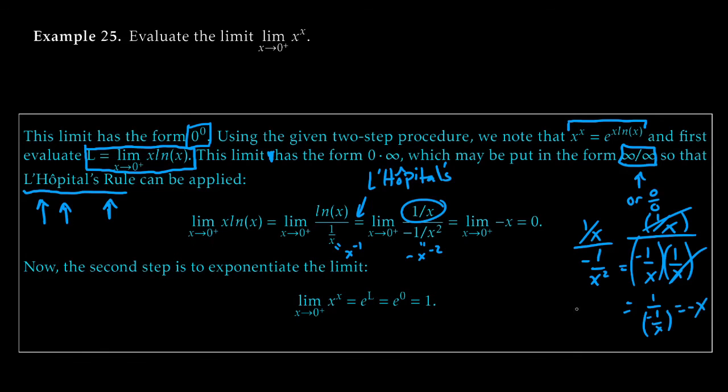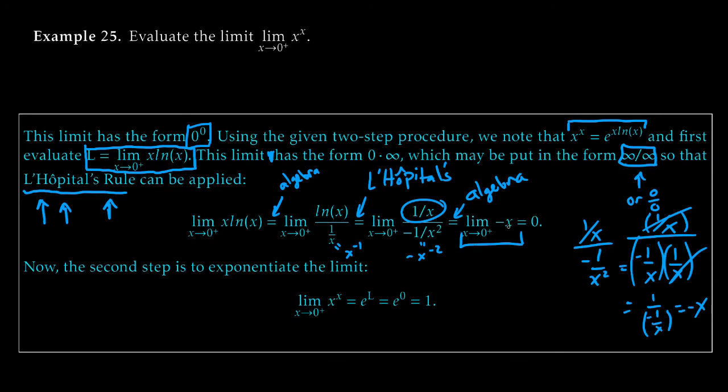That is flipping and getting rid of the fraction there. We'll just get this minus x. This equal sign right here, this is just algebra, as is this one right here. So 2 algebraic steps, 1 L'Hopital step, and then 1 evaluation of a limit.